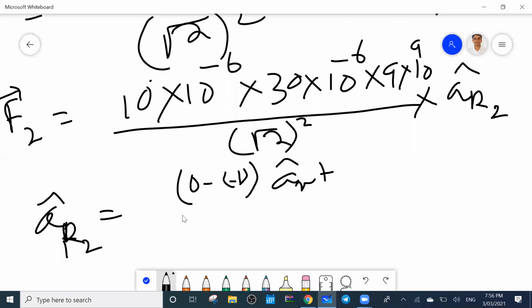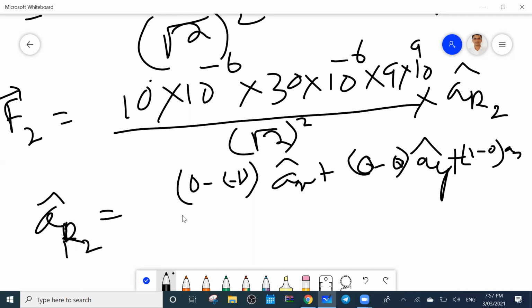Next is 0 minus 0 Ay cap plus 1 minus 0 Z cap, by root 2.